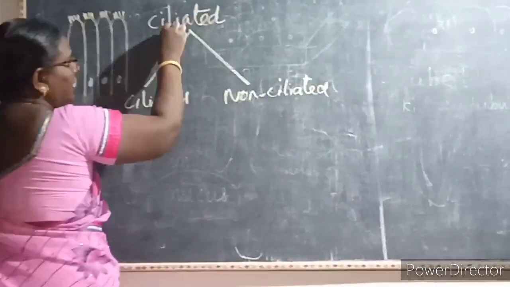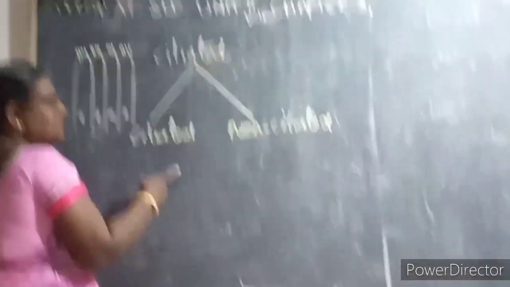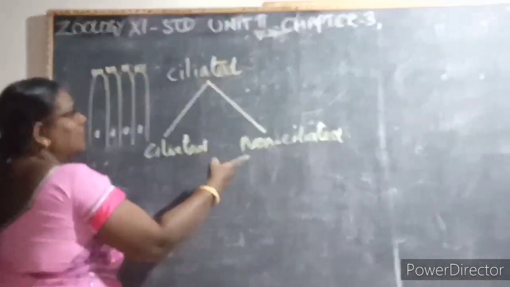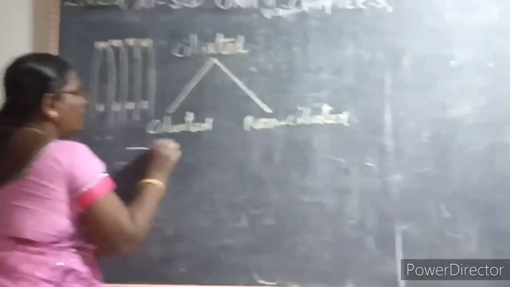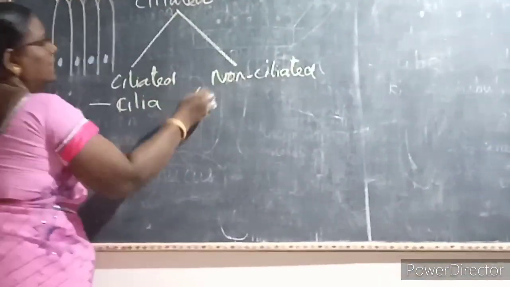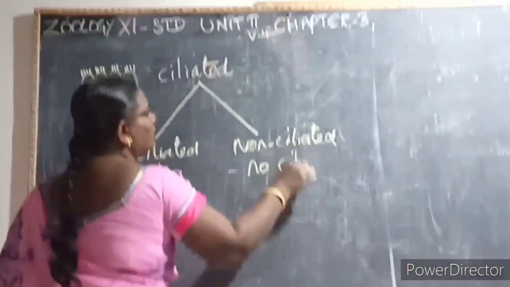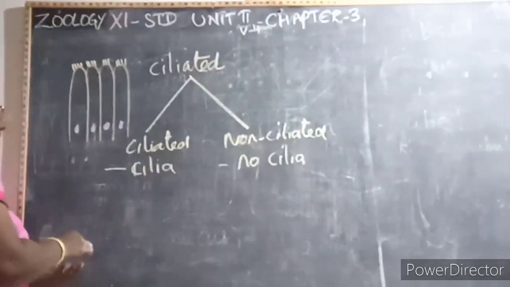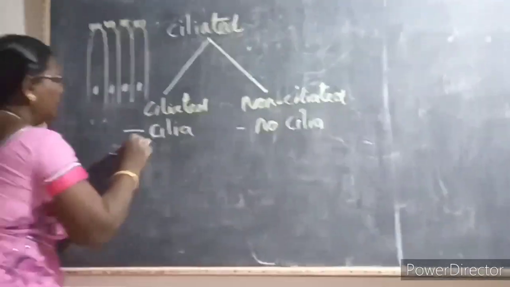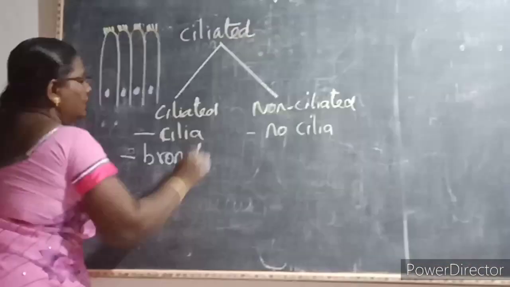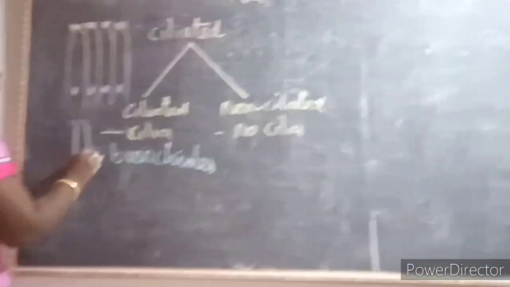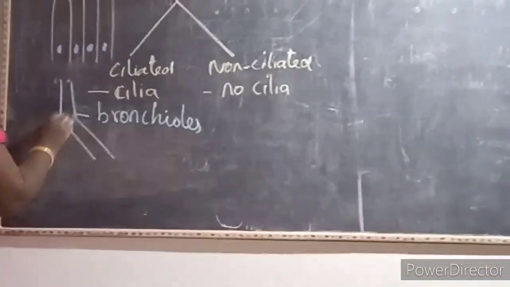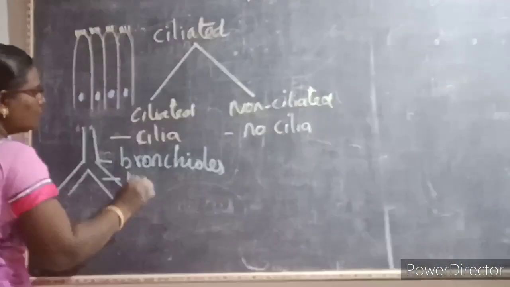The ciliated epithelial cells are classified into two types. One is ciliated and second one is non-ciliated. Ciliated means what? There is a presence of cilia. Non-ciliated, there is no cilia present. This ciliated is seen in the bronchioles. So what are bronchioles? The trachea divides into two branches. Each branch is known as what? Bronchus.